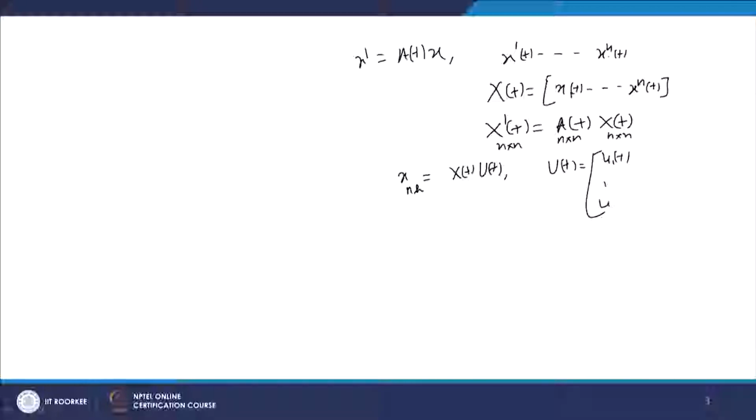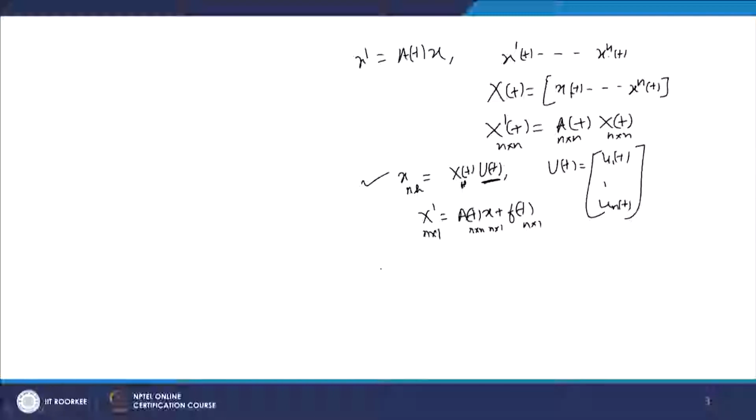Now, we claim that x_nh = X(t)u(t), where u(t) is u1(t) to un(t). These are some n functions which we need to find out. Let us find this u(t) such that this will act as a solution of x' = A(t)x + f(t). Please note, this is n cross 1, this is n cross n, this is n cross 1 and this is n cross 1. Let us verify. If it is a solution, it will satisfy this.